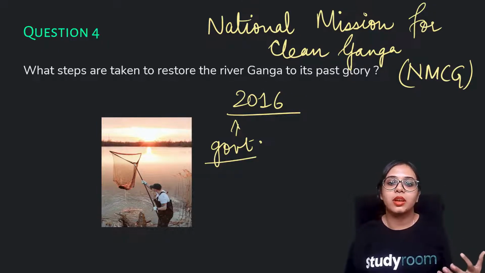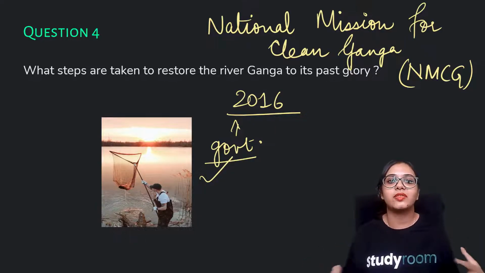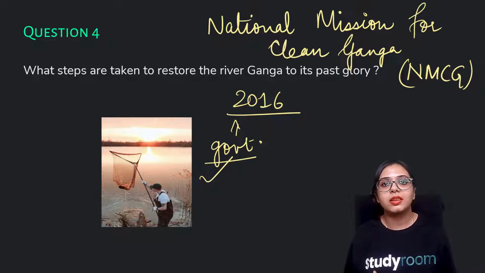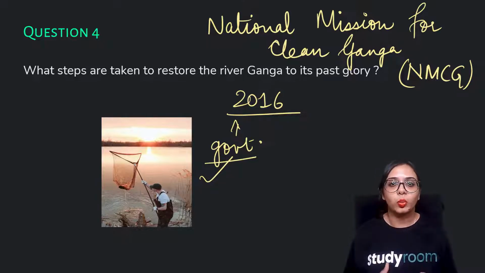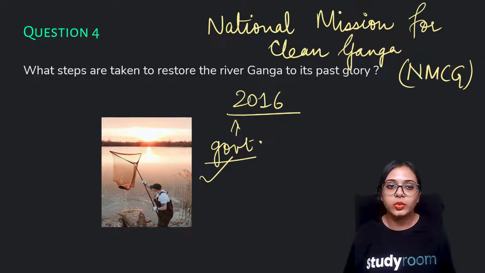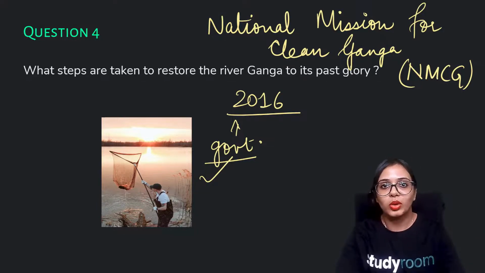Apart from the steps that the government is taking, if we humans individually and collectively start taking these steps, then naturally there will be lesser and lesser contamination and pollution that we have to get rid of in the long run. So we humans, at our individual level, must learn and must keep on doing our part. Okay, so we discussed water pollution here. In the next part of the chapter, we will be discussing the causes of this water pollution.